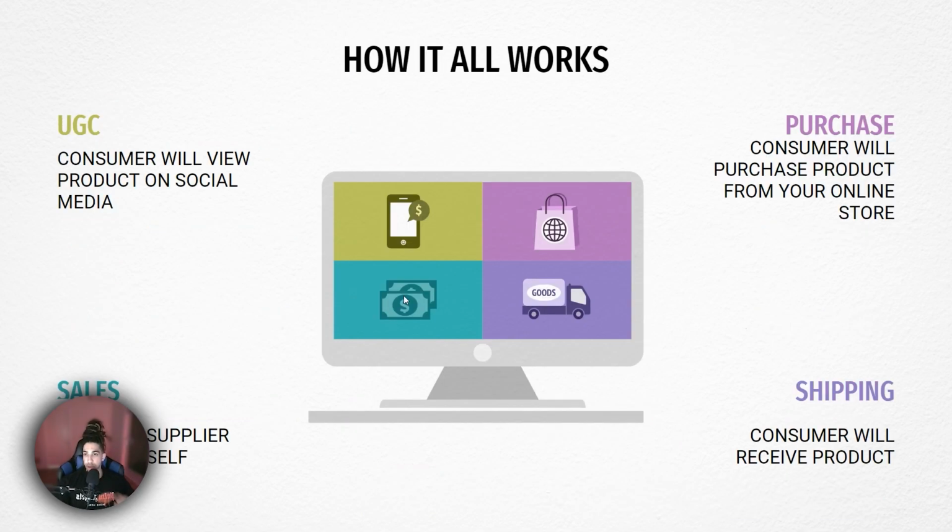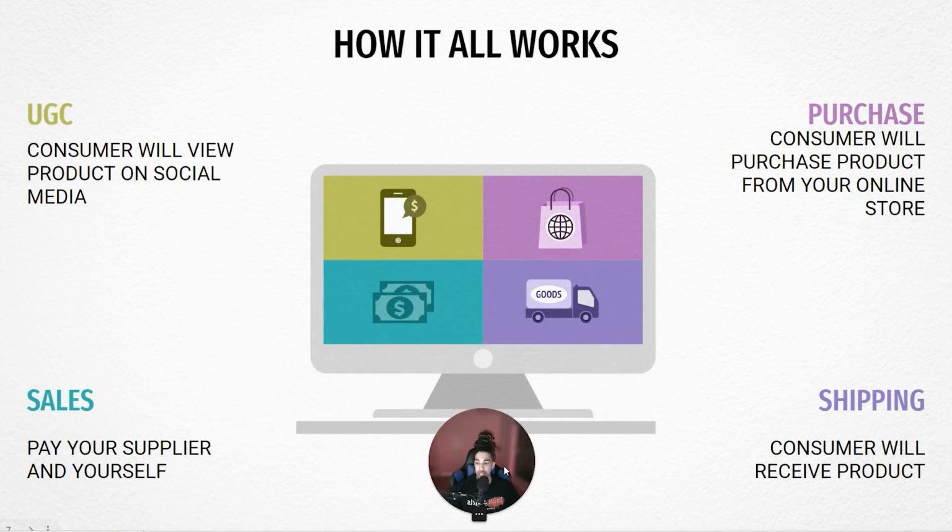Now, coming to a close here and putting everything all together, how this all works is that consumers and viewers on the social media platforms that you're posting on will essentially see your user-generated content, head over to your website because you're going to put the link in your bio, the link in the description, potentially start a TikTok shop or an Instagram shop where people can purchase directly off that video. Once they complete that purchase, that will turn into sales on your store.